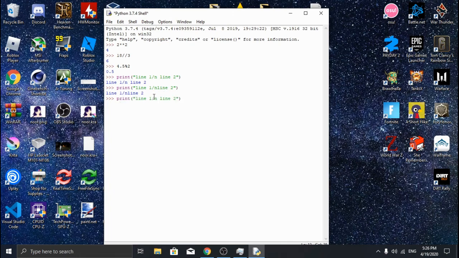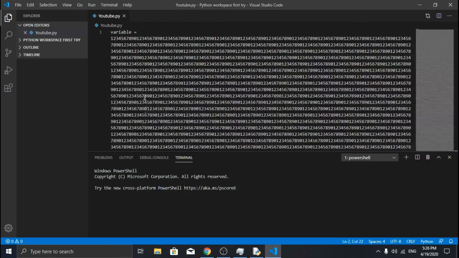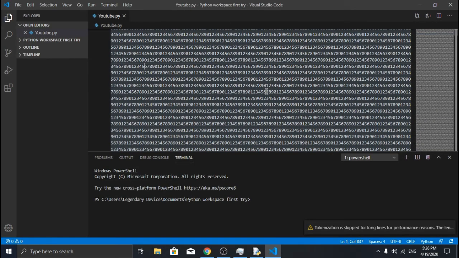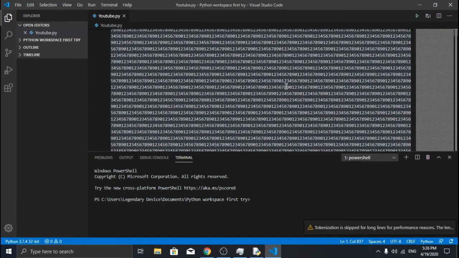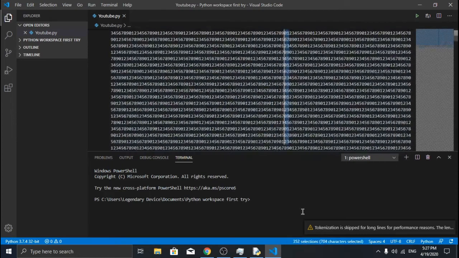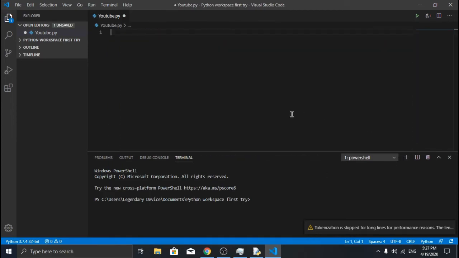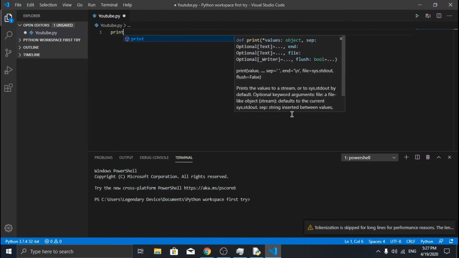What if I add a space here? Still doesn't work. What the hell? Okay, you know what? Let me get Visual Studio Code. Oh, what the? That's new. Let's just do it. Okay, let's try again.